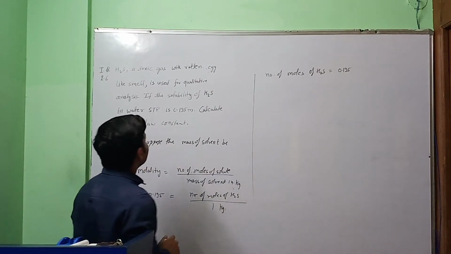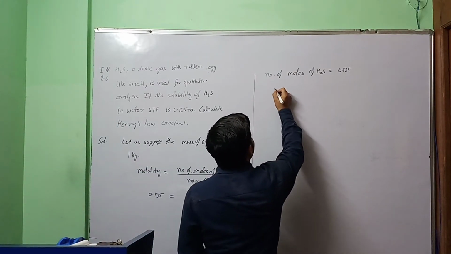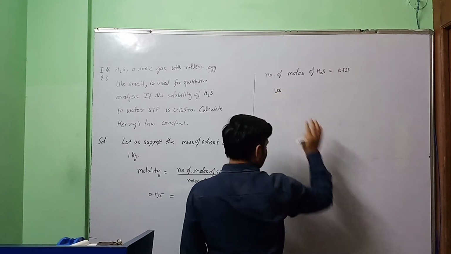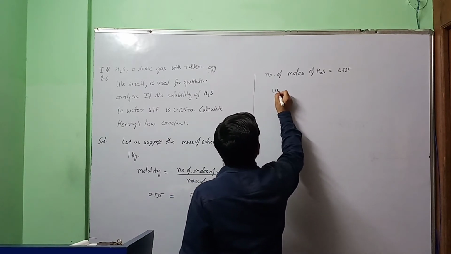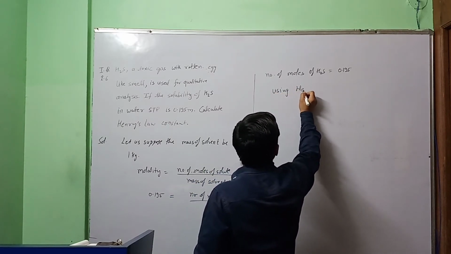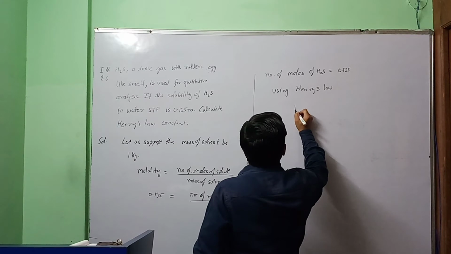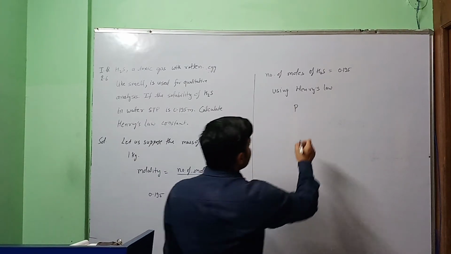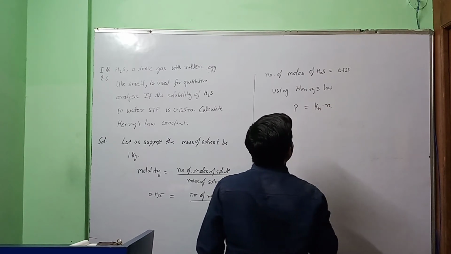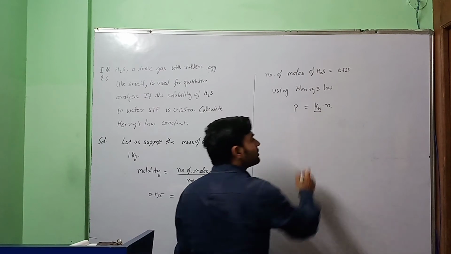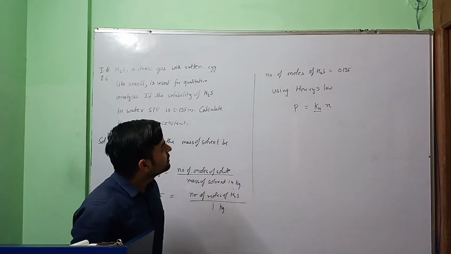Now for Henry's law constant, using Henry's law, partial pressure of gas is equal to kH into X, where kH is Henry's law constant and X is mole fraction of the gas dissolved in the solution.